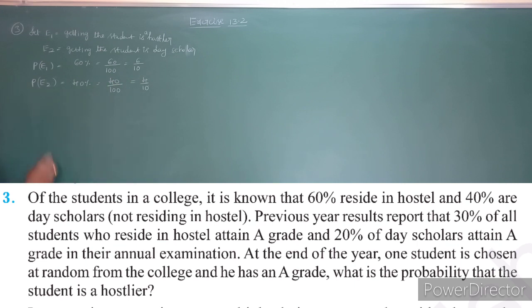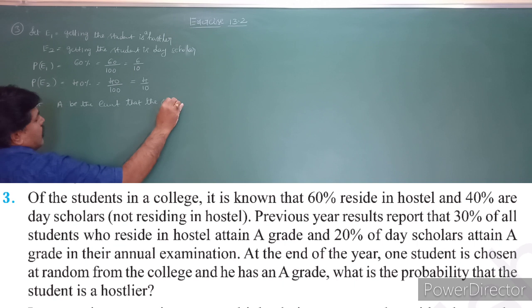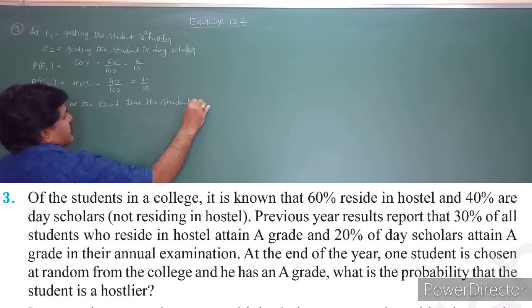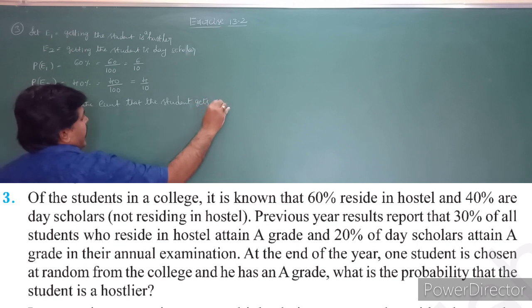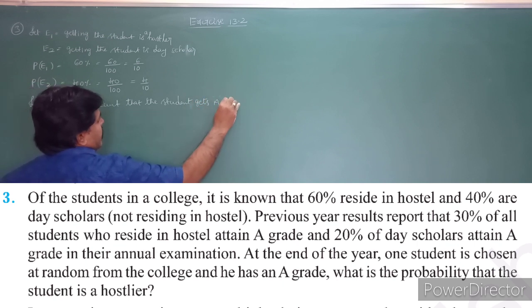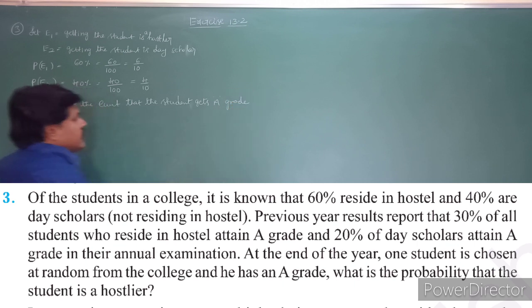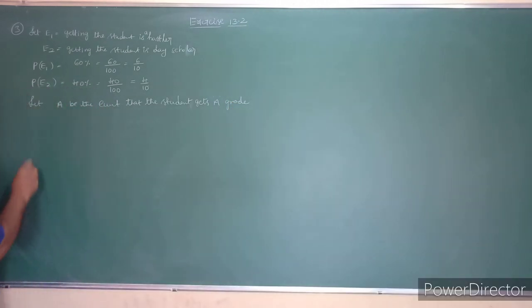Next, let A be the event that the student gets A grade. Here, what is the probability of A given E1?